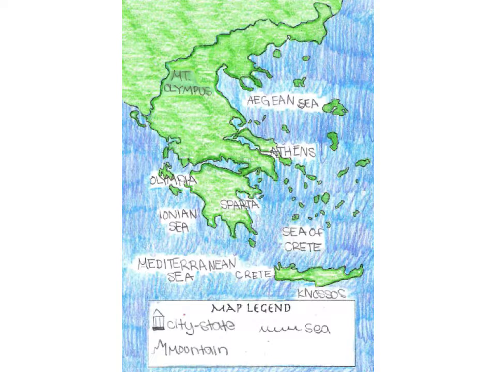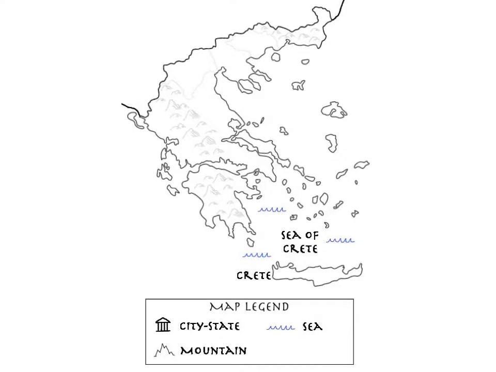So this shows kind of a finished example of what we're going to be working on today. We're going to be coloring and labeling a map of ancient Greece. So this was the map in our notes. We're going to fill out the map legend first. Any little small temple symbol is for a city-state. That is for a mountain, and that is for a sea. So let's do the island of Crete first. We'll label that. And then this, of course, is the Sea of Crete because it's just near Crete.